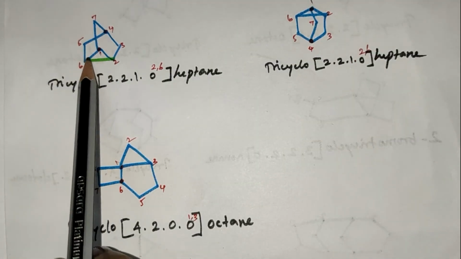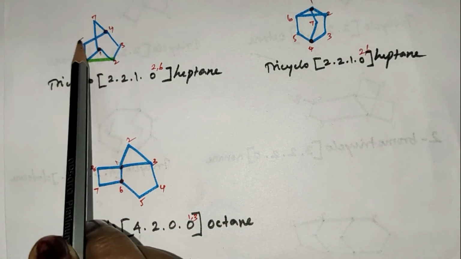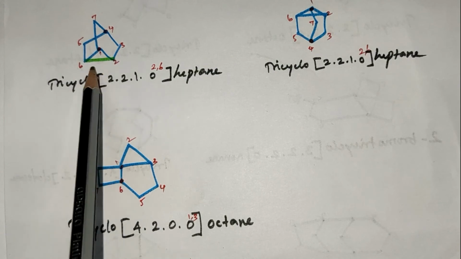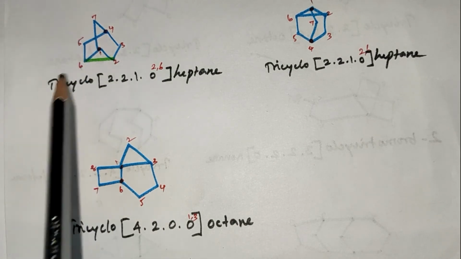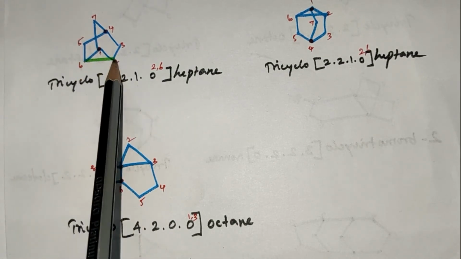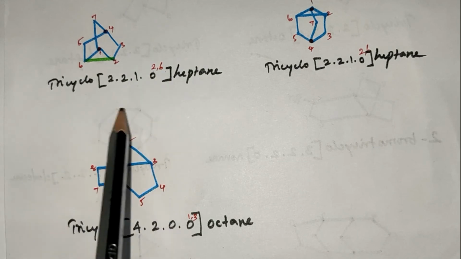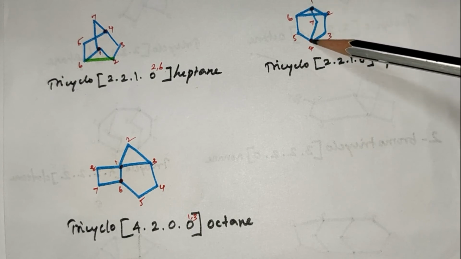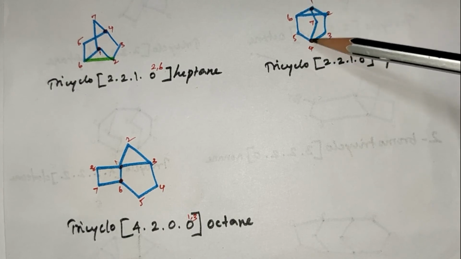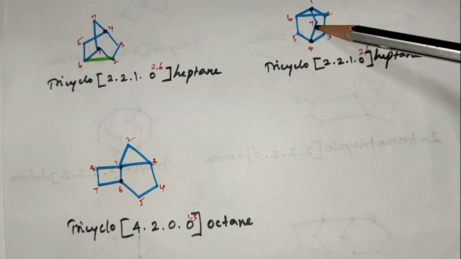In this compound, it is a main bridge. Main bridge 1, 2, 3, 4, 5, 6 and 7. 7 is the heptane. Tricyclo 2, 2, 1. It is a sub bridge. The number on the sub bridge is the lowest number first and then the highest number. Parent hydrocarbon is heptane. In this compound, it is a main bridge. It is a main bridge 1, 2, 3, 4, 5, 6, then 7.